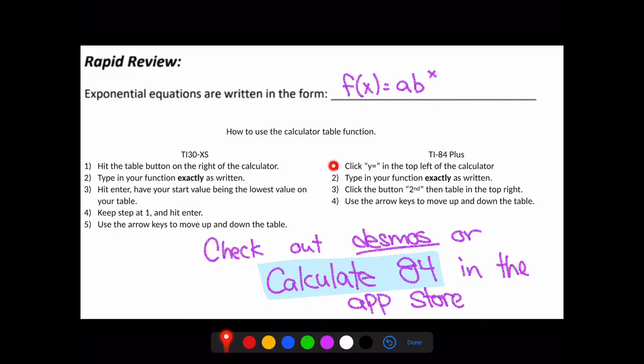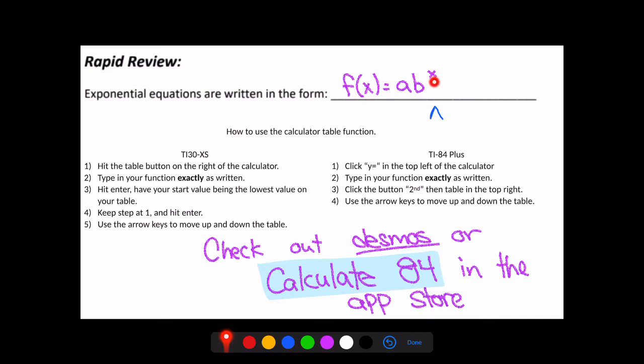So step 1, click the y equals button in the top left of the calculator. It's in the top left corner. Step 2, write in your function exactly as it's written. You don't need to include the f of x equals. It's already there. All you need to do is include the a times b raised to the power of x. Now, if you're having trouble getting this raised to a power, the symbol for that on the calculator is a caret. It looks like that. So that is your best option for putting in exponents. And again, your exponent will be the variable x.